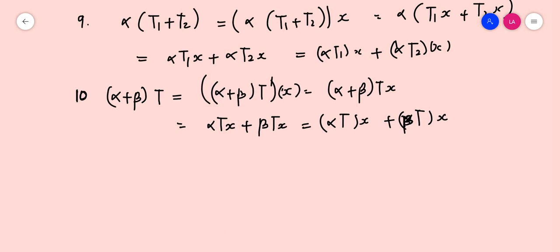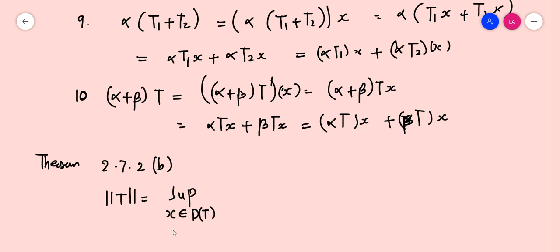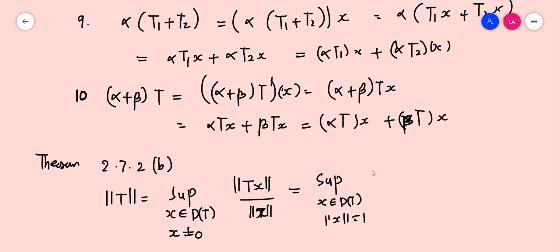Now, we have already discussed in theorem 2.7.2 B part, in which we defined norm T to be supremum, x an element of the domain of T, x not equal to 0, norm Tx by norm x, which should be equal to supremum x element of D of T, and norm x is equal to 1, norm of Tx.